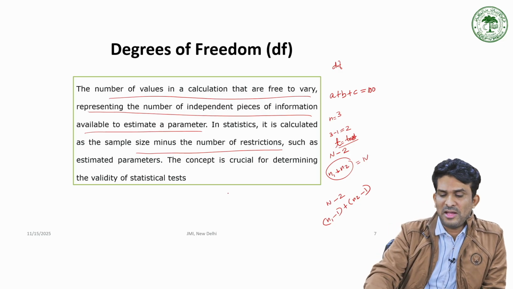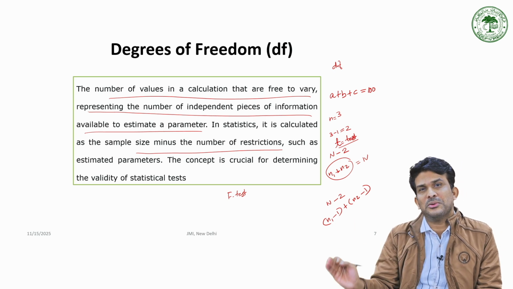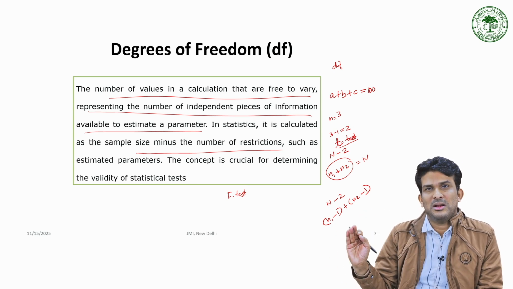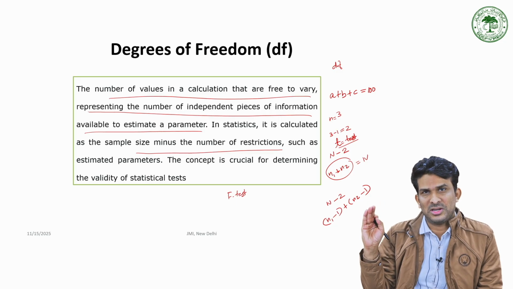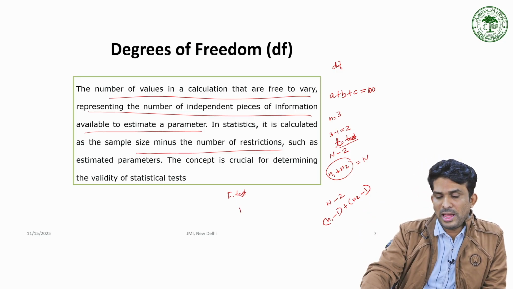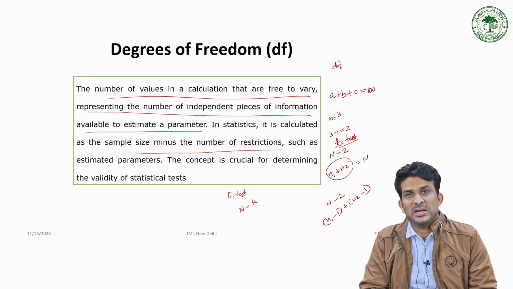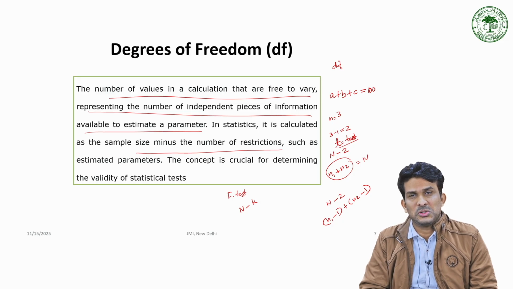In the case of F-test, what is the degrees of freedom? From every group we have to remove one, or we have to give one restriction. So, for example, I have three groups. So, total n minus number of groups, n minus k,